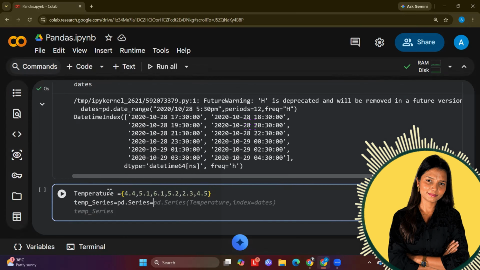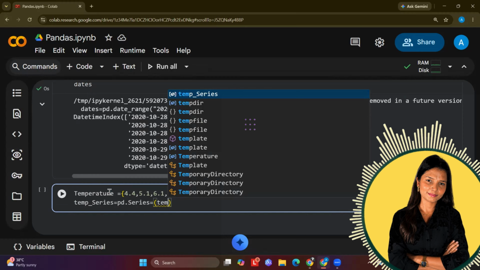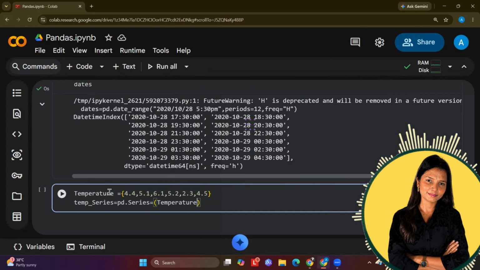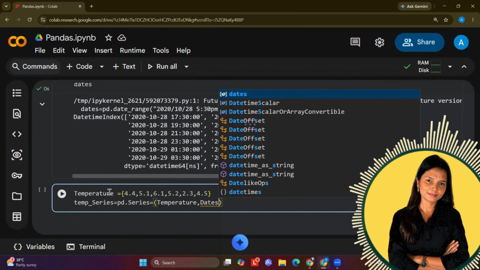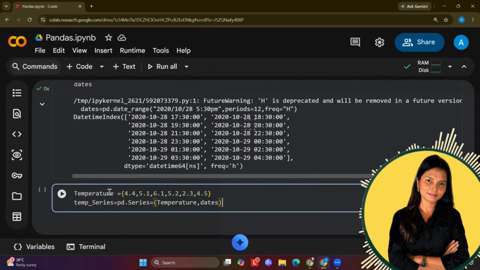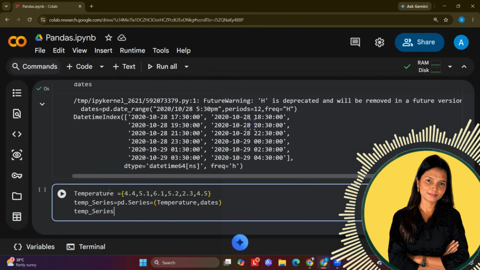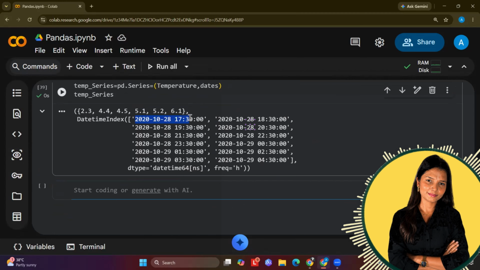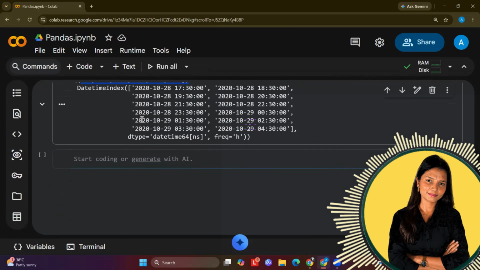And within this pd.Series, I will write temperature, which is my variable, and comma, I will use dates, which we have defined above. Okay, so both I'm using, and then I will just print this temp series and see what is in the series. Now you can see in the series I have the time and the values are over here.